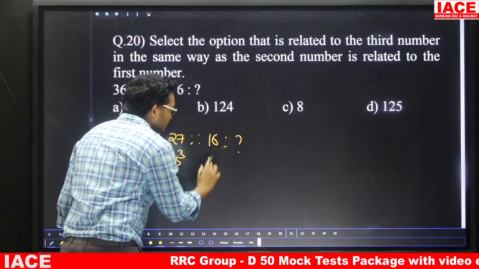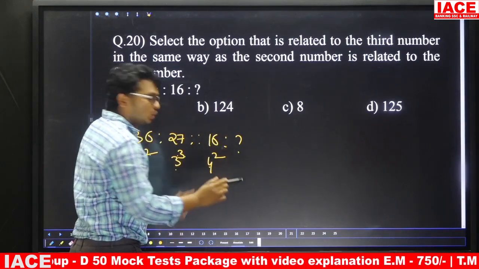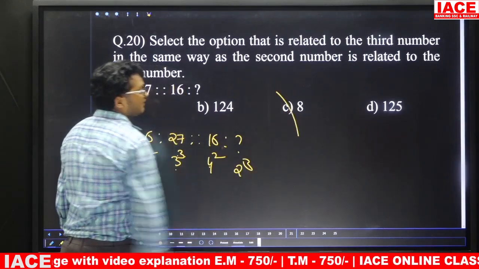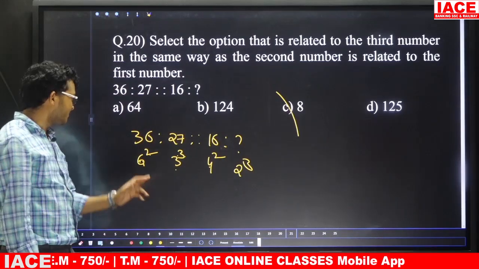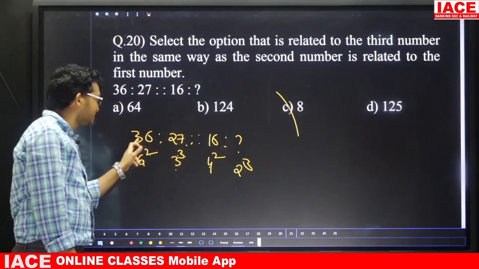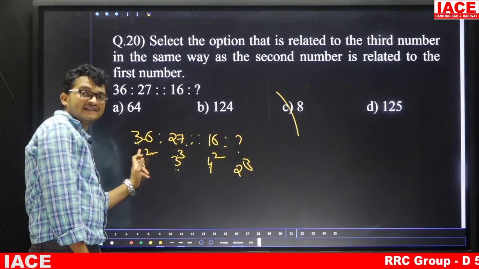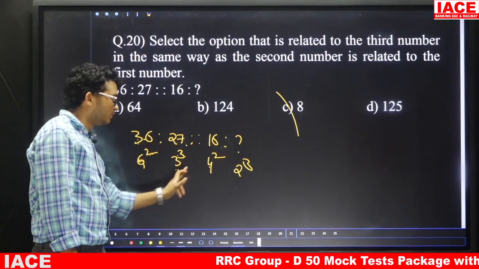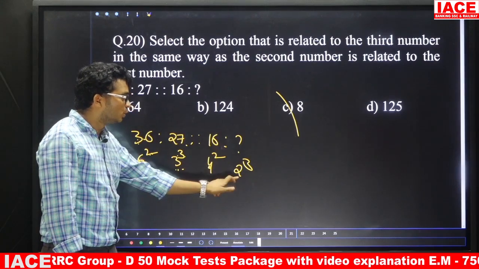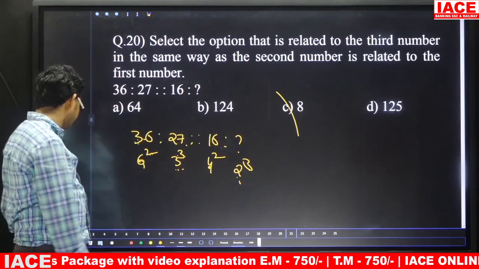In the same manner, 4 square; now 4 half is 2, and 2 cube is 8. So the answer is option C. Here the logic is 36 and 27. Here 36 is 6 square and 27 is 3 cube. So 6 square, 6 half is 3 cube. 4 square, 4 half is 2, 2 cube is 8.